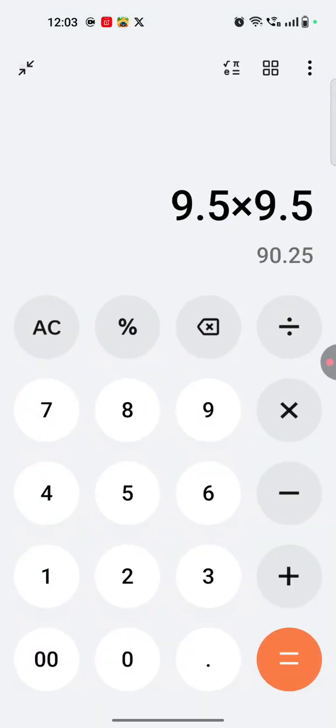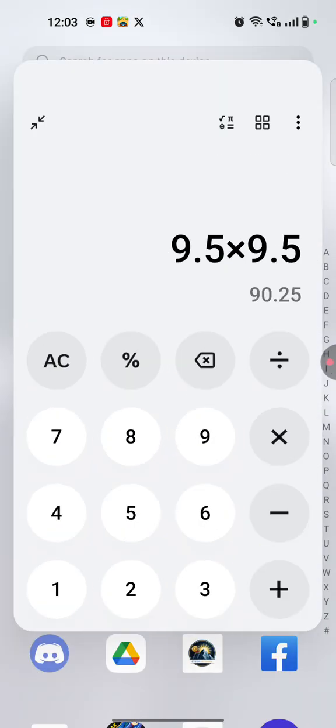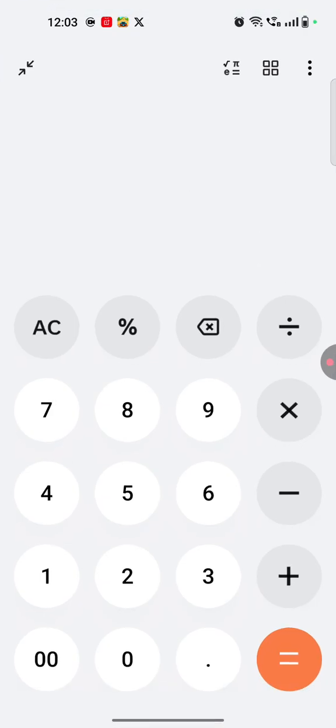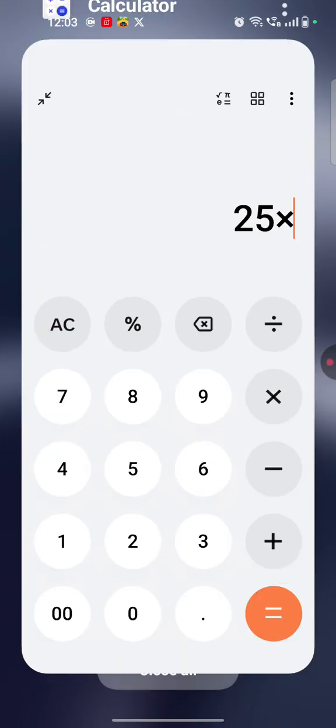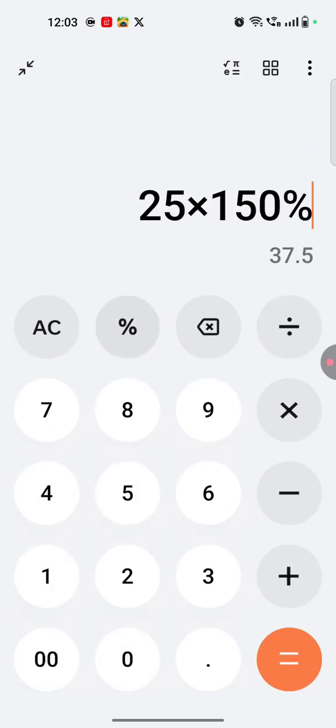So the first grid price is $25, and the annual yield APY of grid 1 is 150%. So we can put 150% here. So for a year, by activating the first grid, you can take $37.5.